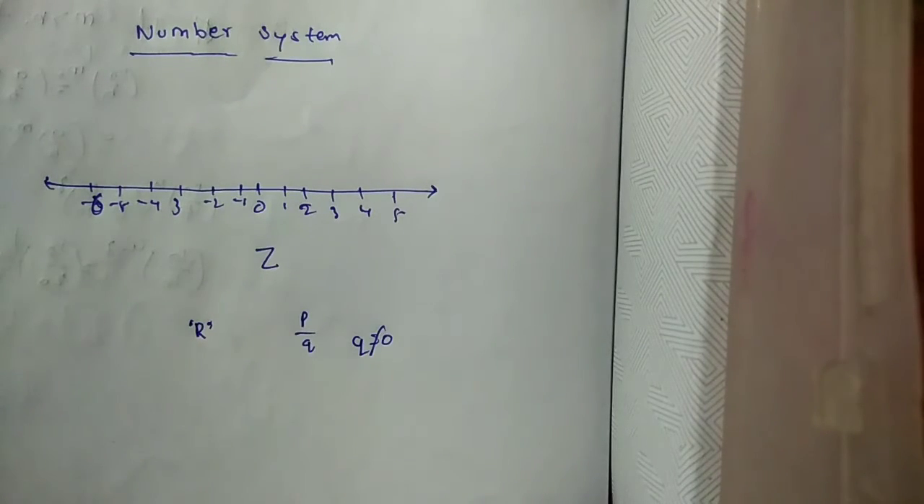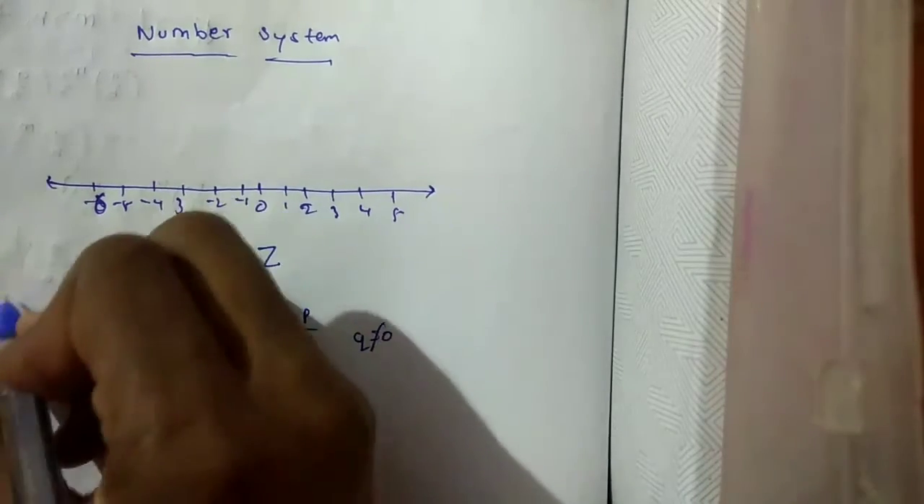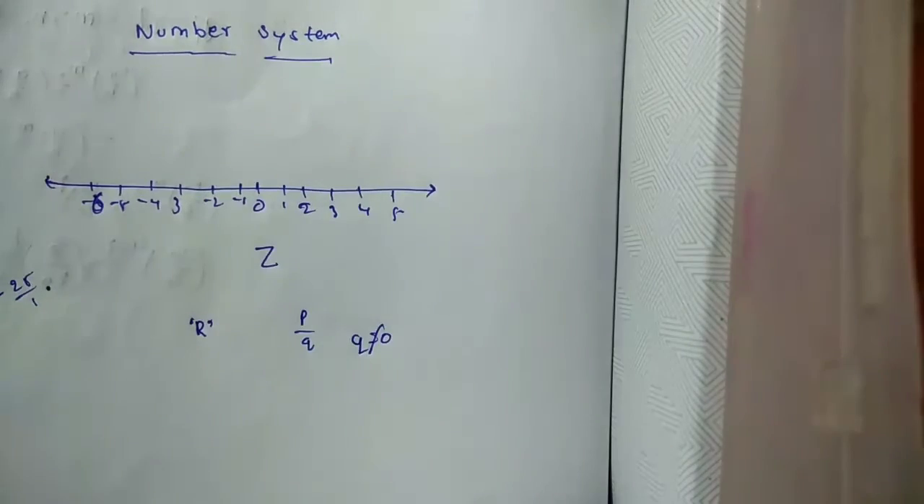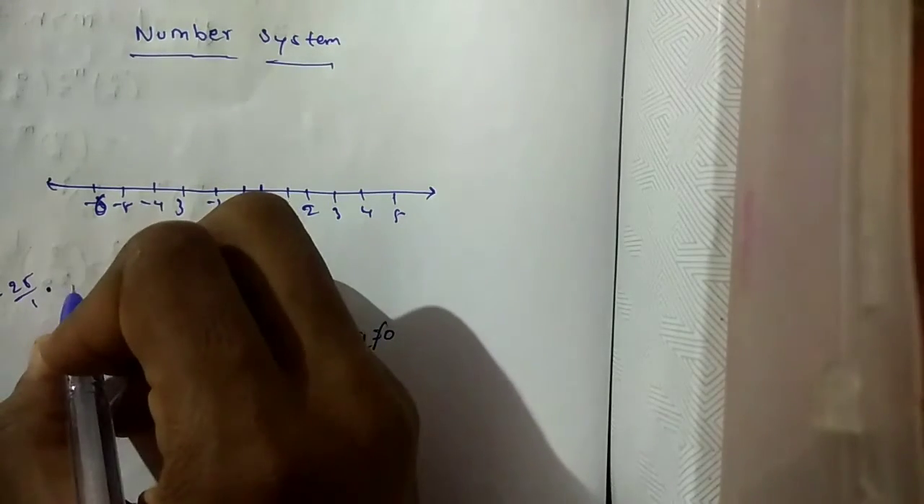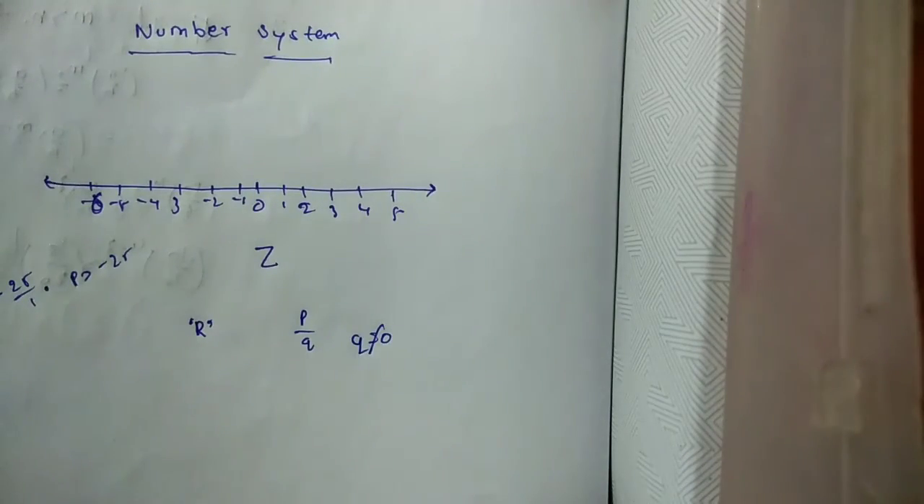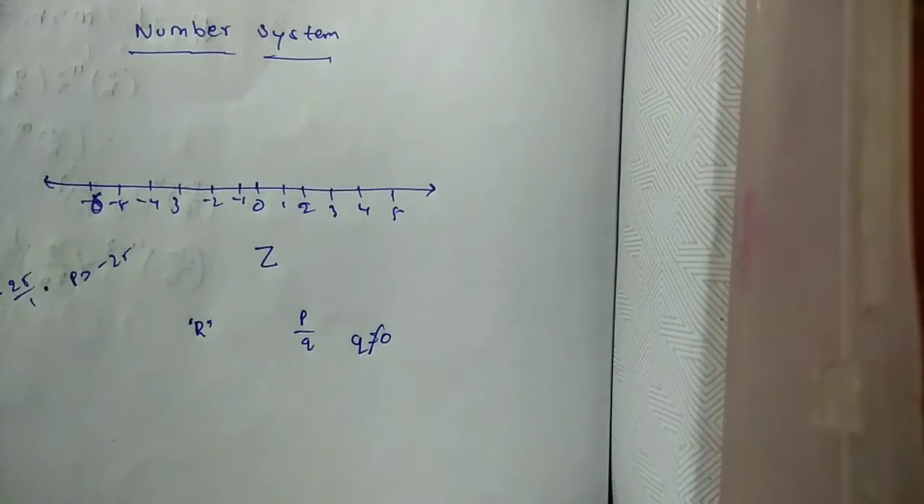You can comment us. Notice that all the numbers now in the bag can be written in the form p by q, where p and q are integers and q is not equal to 0. For example, minus 25 can be written as minus 25 by 1, and here p equals minus 25 and q equals 1. So therefore the rational numbers also include the natural numbers, whole numbers and integers.